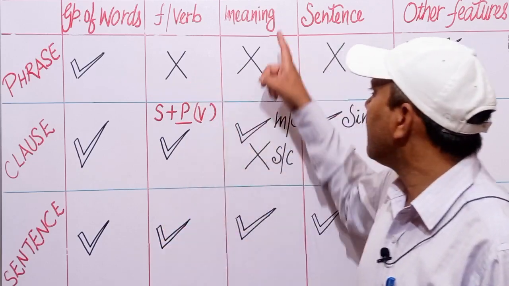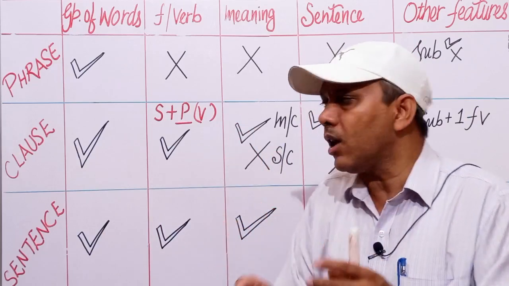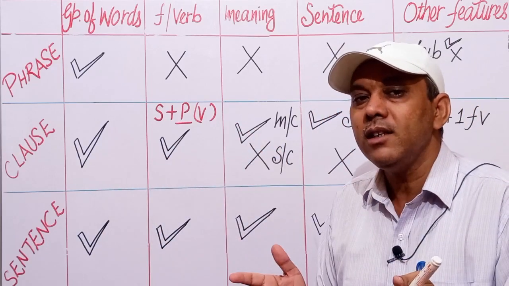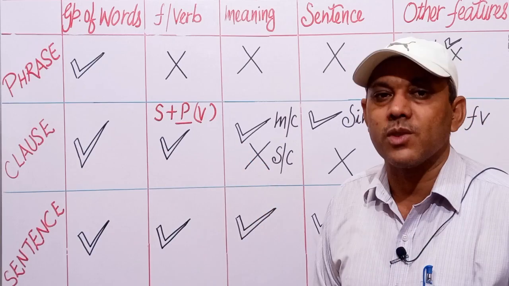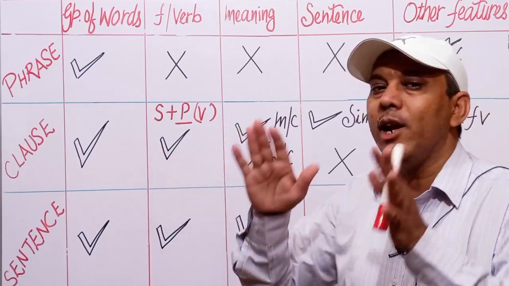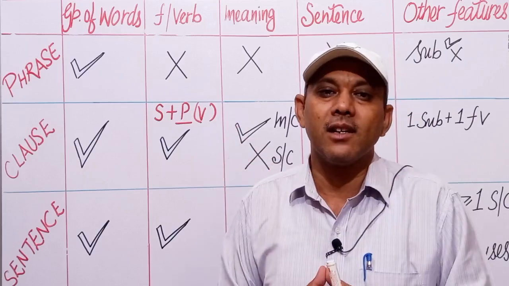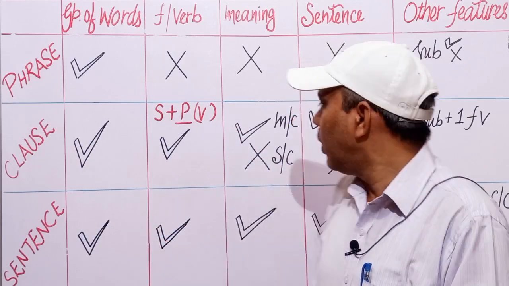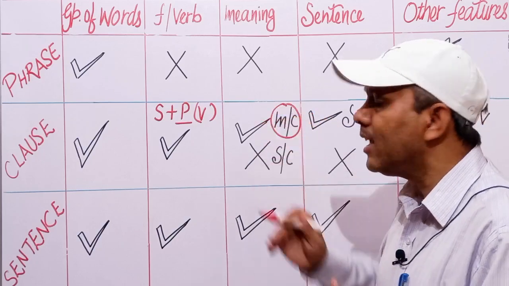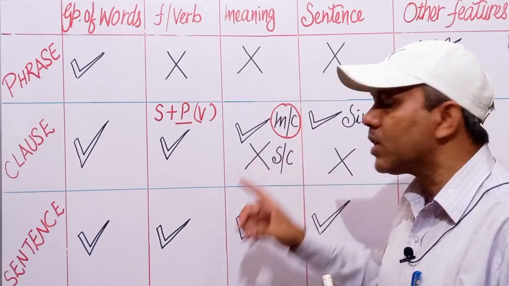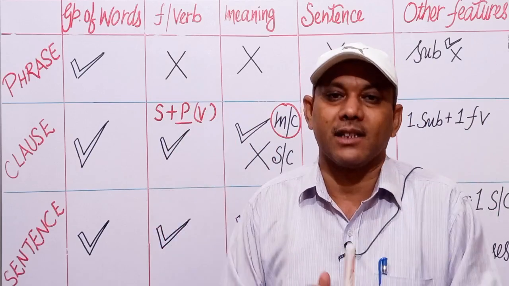Next is meaning. Does every clause have a complete meaning? No. It depends upon the clause. It may or may not have the complete sense. हो भी सकता है, नहीं भी. और जहां इसका complete meaning होगा उसे हम main clause कहेंगे. एक main clause एक complete sentence बना सकता है.